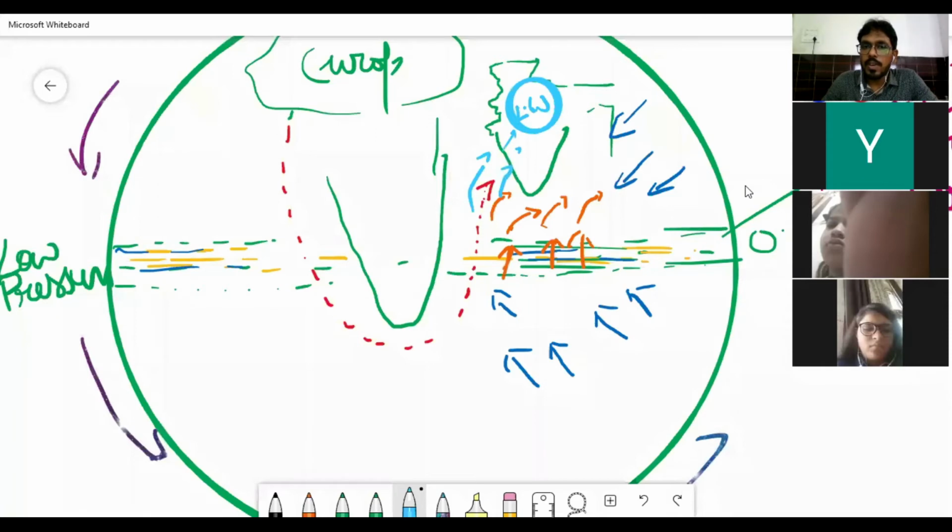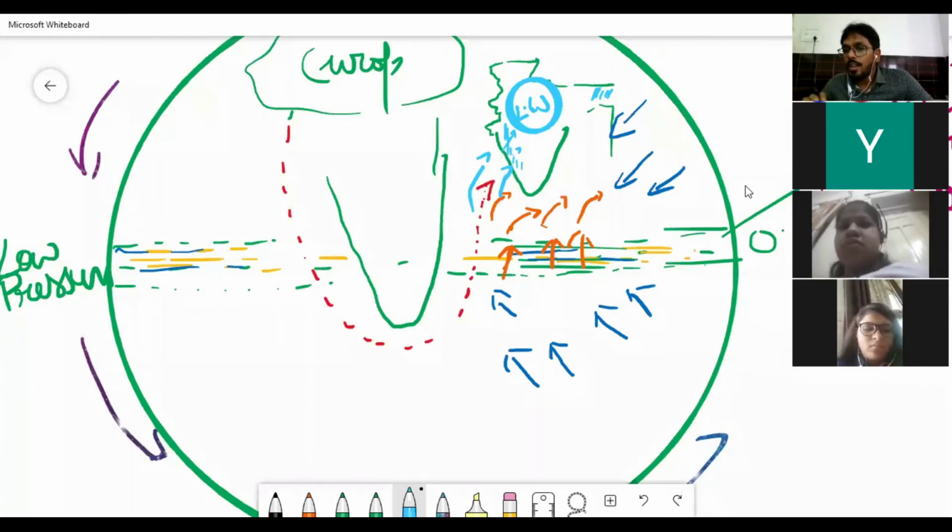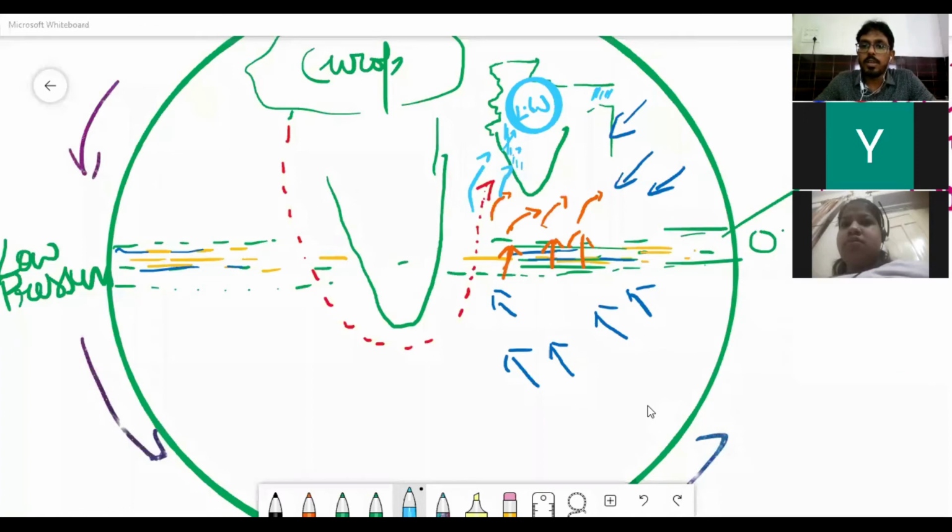So wherever these winds will move, there will be heavy rainfall, including the Western Ghats, the left side of the Western Ghats, and the northeastern states. Which particular place has the highest rainfall in the world? Name that particular place in India. Not Malaghat, it is Mawsynram.